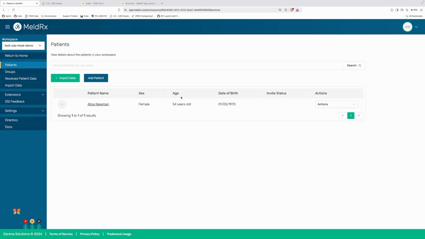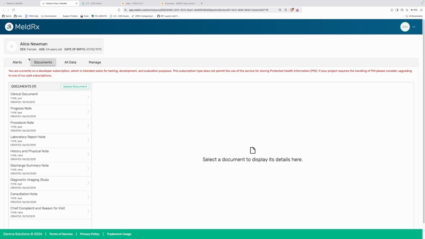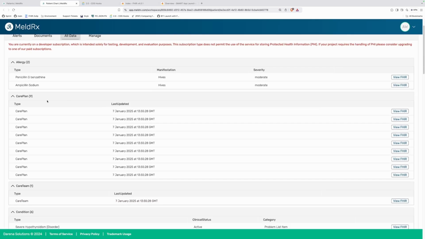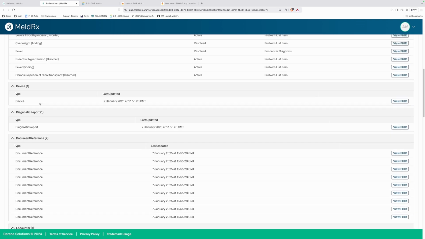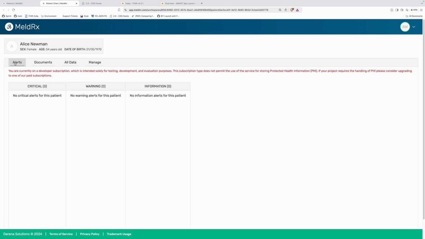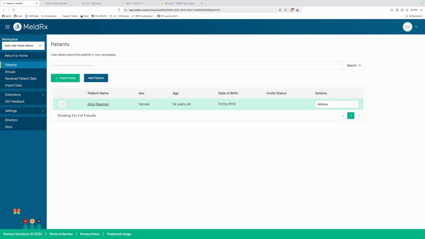So the data is uploaded, and here's the patient. To simulate an EHR, we can effectively open up the patient, and here we have all of the data. Okay, so allergy, care plan, conditions, etc. Alerts is the place where the CDS cards are going to be displayed. Okay, and the act. So here, what I'm going to do is open the patient.